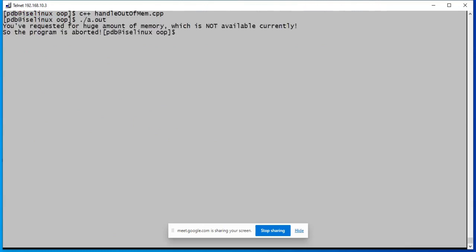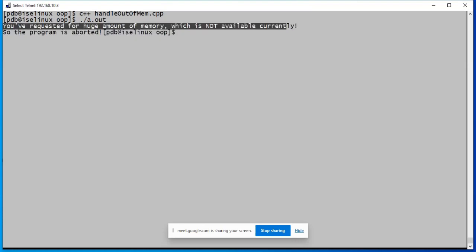So the program could not allocate, that success message is not printed, but still this output is better than abrupt termination without giving a clear clue to the end user. So the end user at least knows, okay, there is some memory problem.